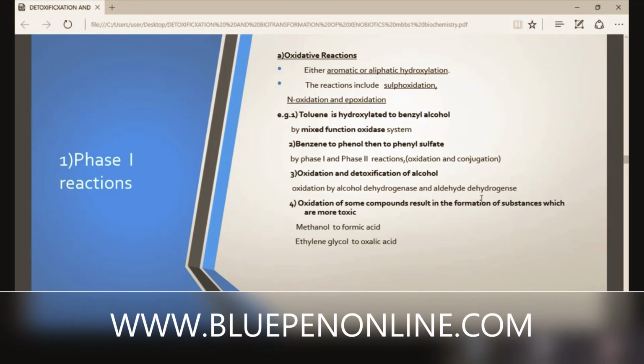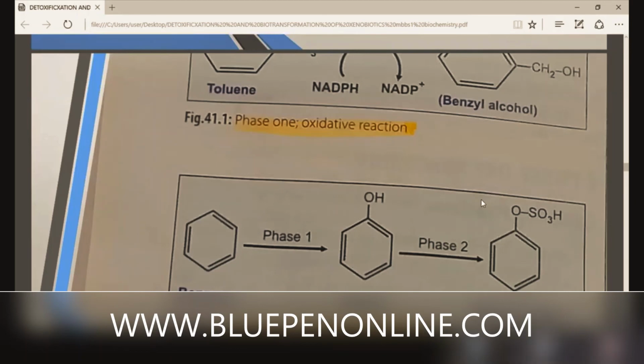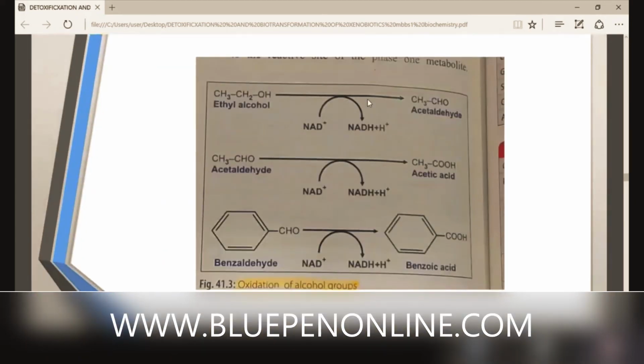Okay, so we can see from these steps, ethyl alcohol in the presence of NAD plus is converted to acetaldehyde. The enzyme is alcohol dehydrogenase. Then what happens to this acetaldehyde? In the presence of aldehyde dehydrogenase it is converted to acetic acid. Then what happens to benzaldehyde? Again, in the presence of aldehyde dehydrogenase, it is converted to benzoic acid.